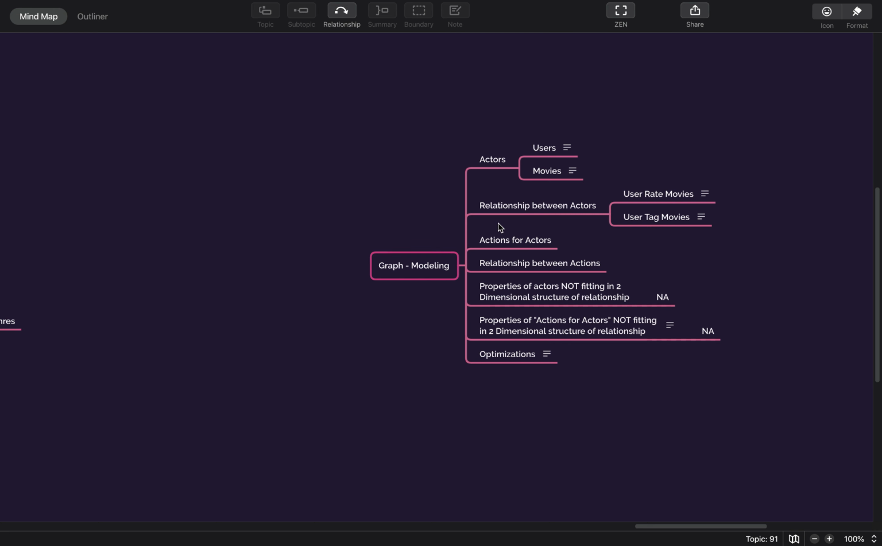So whenever we talk about action for actors, these are generally relationships between the actors, and if there is any other relationship between the actions, that is what I want to say.